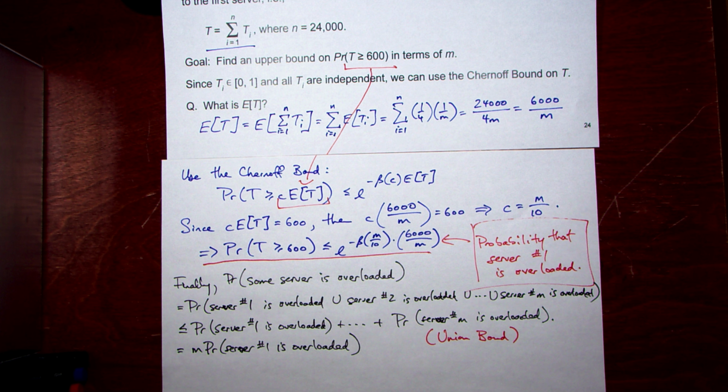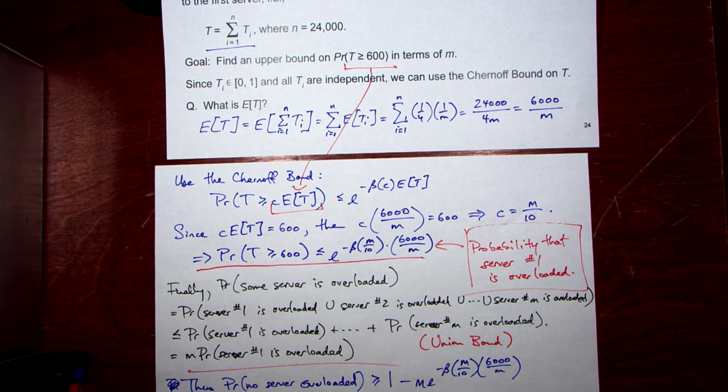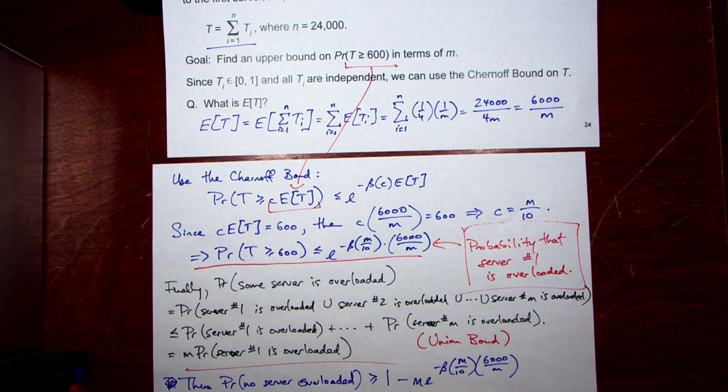Taking that as an aside, we want the probability that no server is overloaded. Thus the probability no server is overloaded is 1 minus this. We take this and multiply it by m, so this is m times e to the minus beta, m over 10, times 6,000 over m. That's just a little bit of math. We've derived an expression that is a lower bound on no server being overloaded.